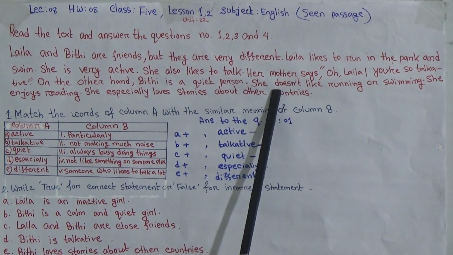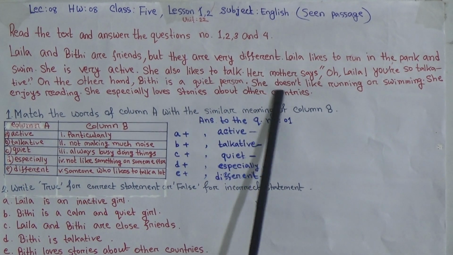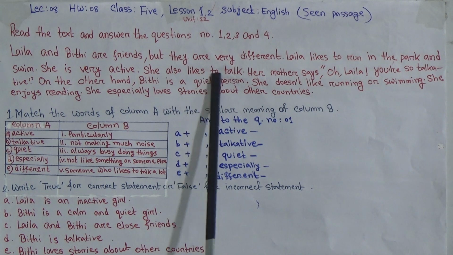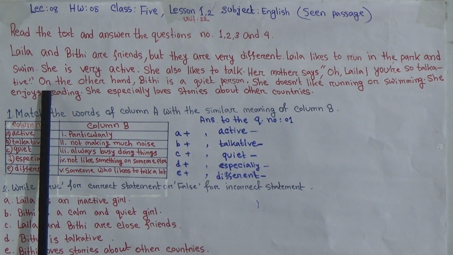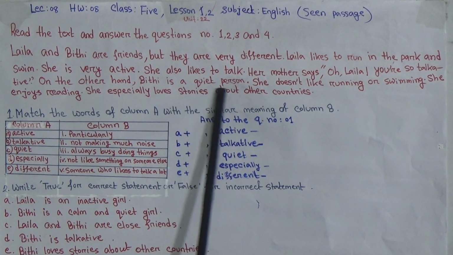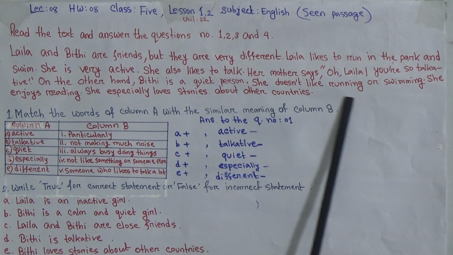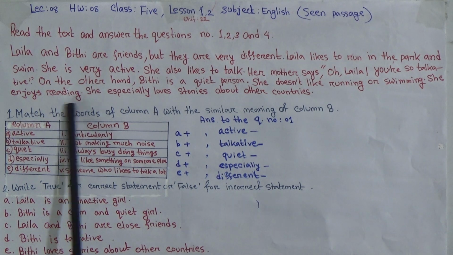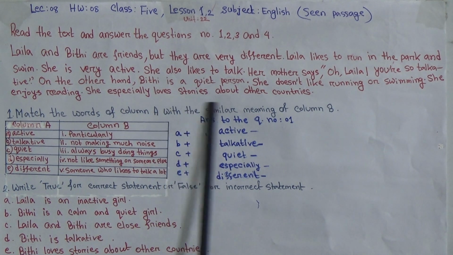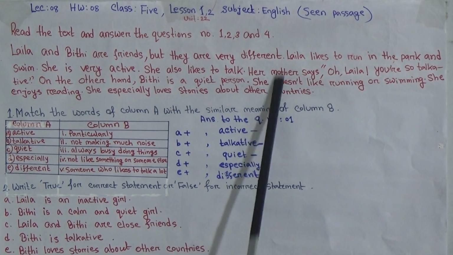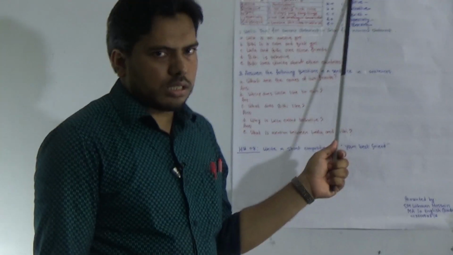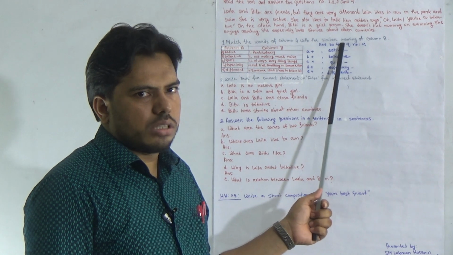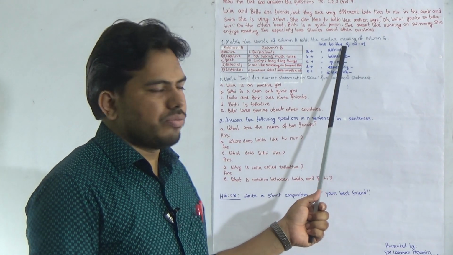As Laila wants to talk again and again, and she likes to talk much, that's why her mother called her a talkative. On the other hand, Bithi is a quiet person. She doesn't like running or swimming. She enjoys reading. She especially loves stories about other countries. So this is all about our today's passage. Our passage about Laila and Bithi. They are friends, but their manner and habit is totally different.